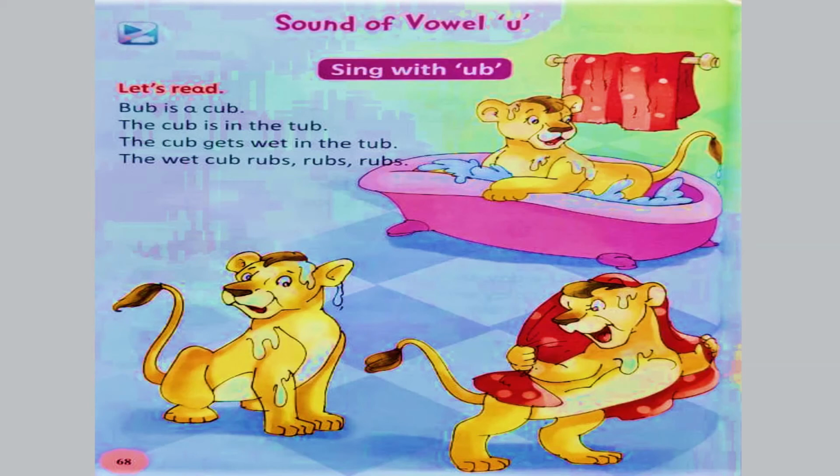So ये जो bub है, जो कि एक cub है, वो tub में the cub was bathing, and after he bathed, he was wet with the water. And then what did he do? He used a towel to rub himself and dry himself, right? आप भी नहाने के बाद अपने आप को towel से rub करके सुखाते हैं ना? So that is called a rub.